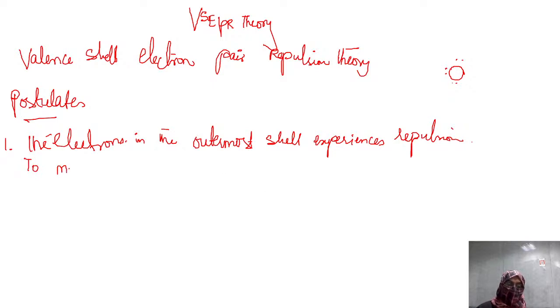Two, but you know what? They try to minimize that repulsion. If repulsion is there, the molecule is unstable. So that's why they are trying to minimize the repulsion.